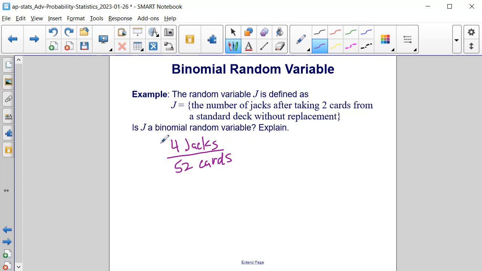The probability of getting a jack on your first card is 4 out of 52. If you did get a jack first, then the probability of getting another one would be the 3 remaining jacks out of 51.